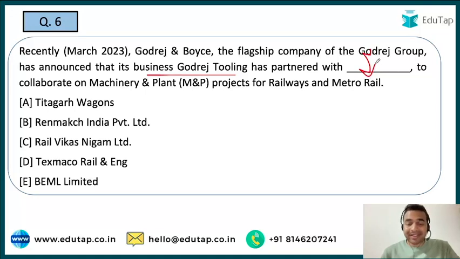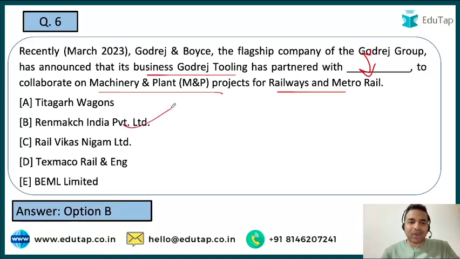So if we talk about it, this partnership has happened so that they are going to collaborate on machinery and plant projects, and these projects will be related to the railways and the metro rail. So guys, the right answer to this question is option B, that is Renmark India Private Limited. See guys, these questions are quite direct, that's why I'm telling you that I'm just telling the answer to the question and moving forward, okay.